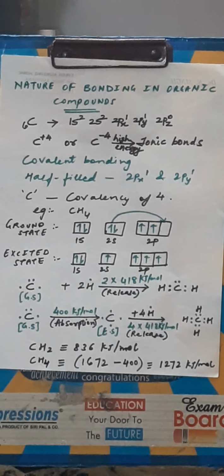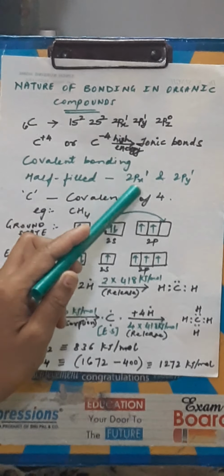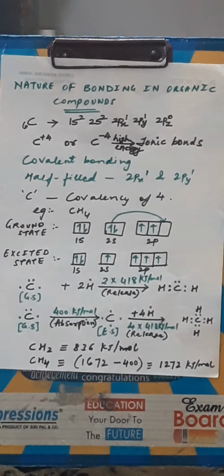According to orbital concept, when can a covalent bond be formed? It can be formed when a half-filled valence orbital of one atom overlaps with a half-filled valence orbital of another atom. Now in the same case, if I consider carbon, carbon has two half-filled orbitals, 2px1 and 2py1. That means it is expected to form only 2 covalent bonds. But in actual practice, carbon is known to have a covalency of 4 in its compounds.